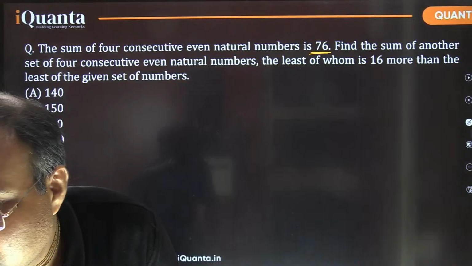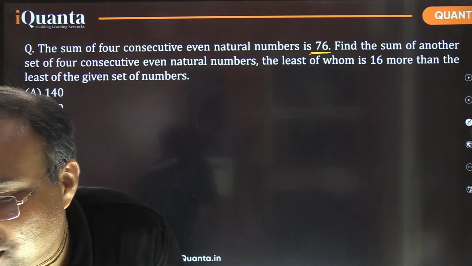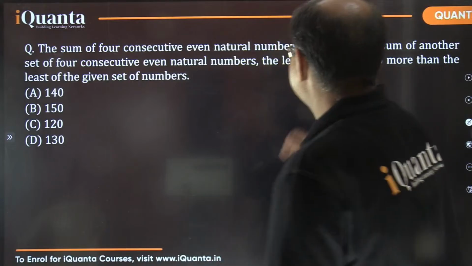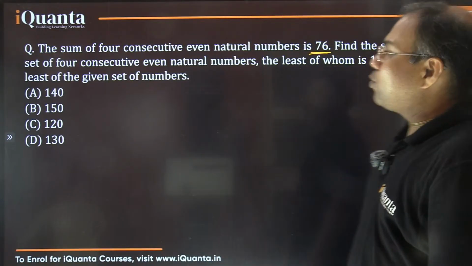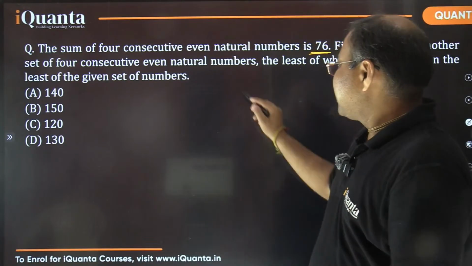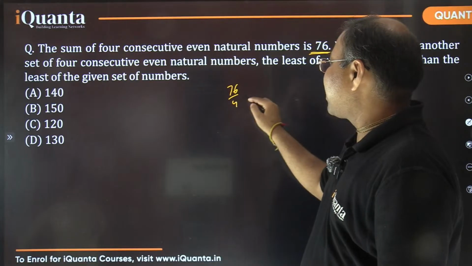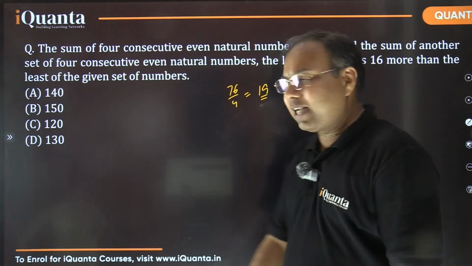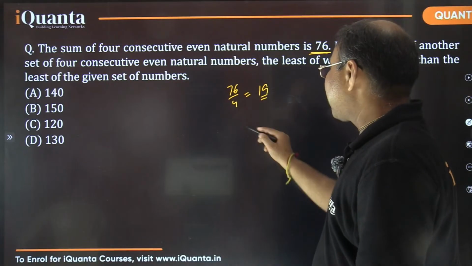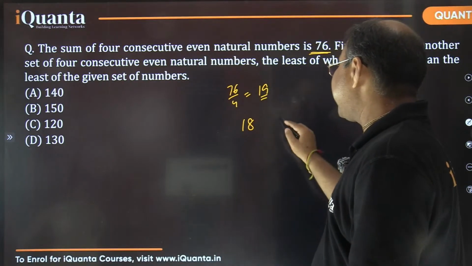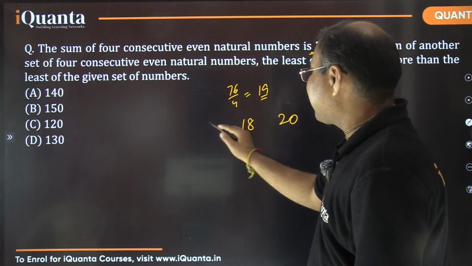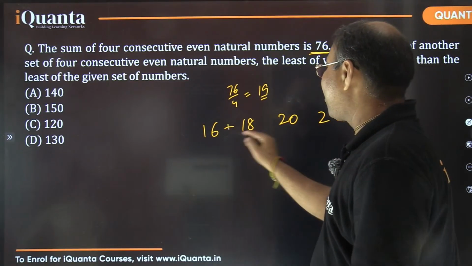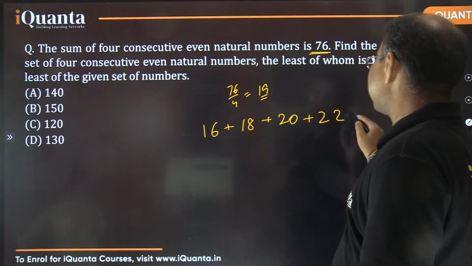Okay, so Koshagar has mentioned the first 4 numbers and then the next 4. Fine. Many of you have done that. So these 4 numbers whose sum is 76. If you find the average, 76 divided by 4, what is the average? It is 19. So basically the numbers are surrounded by 19, right? So 19 is the average. The middle pair is basically 18 and 20, and the next pair would be the further numbers 16 and 22. So these are the 4 numbers whose sum is 76.